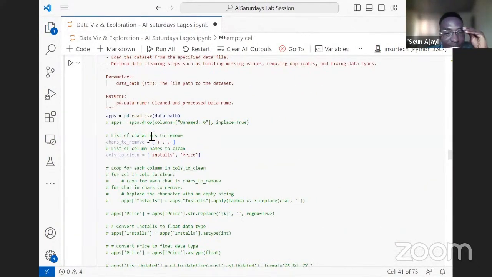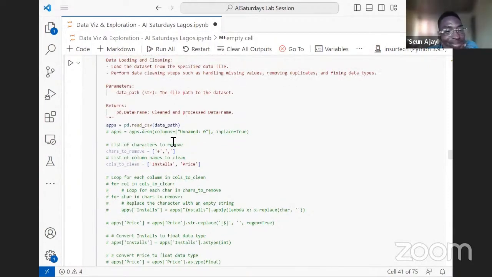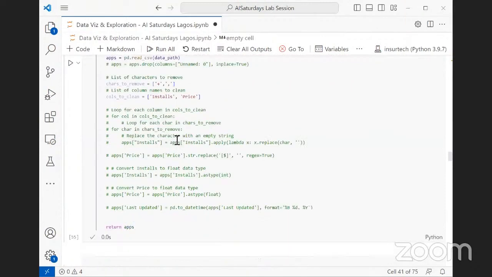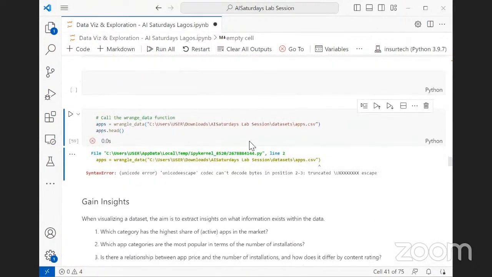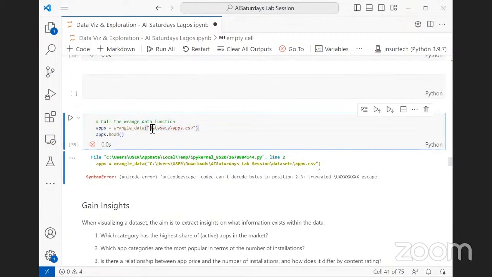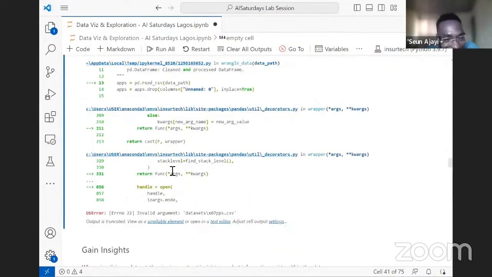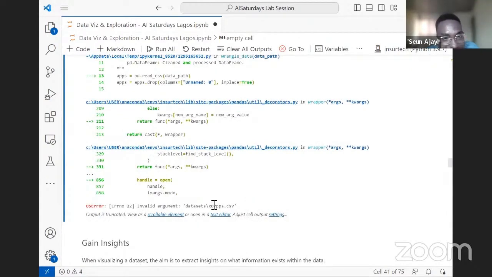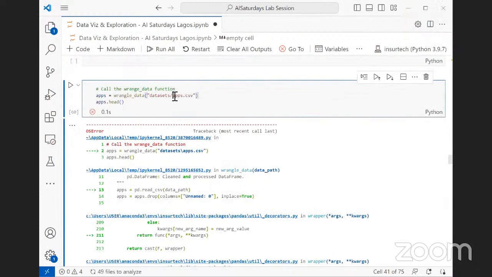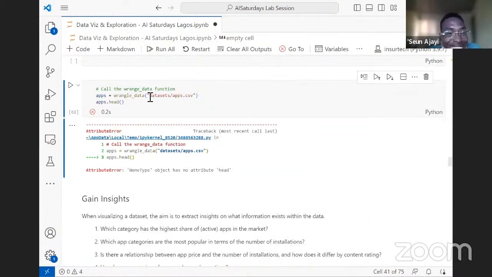What could be the issue here? Very interesting. Is it possible to just pass dataset slash the apps.csv? How it works without. This is very fun. That's crazy. Still not it.